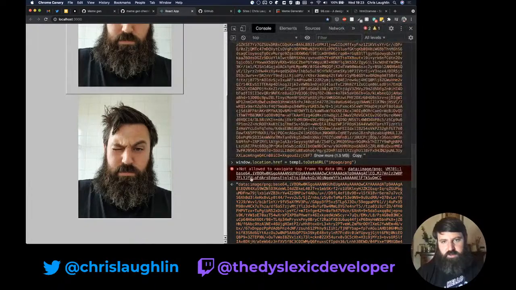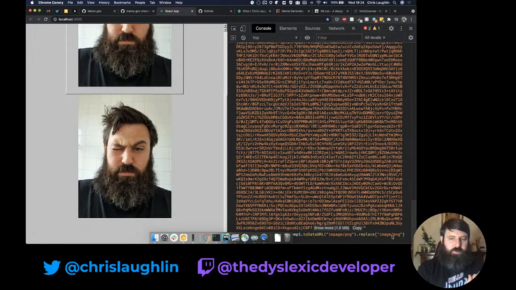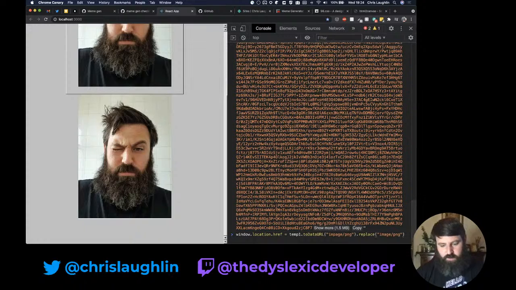That's us saying our data type, but we want a stream because we're streaming it to the browser for the browser to download it for us. The reason we don't do toDataURL with stream is because we want it in an image format to then hack that image data to stream it down to the browser. It's strange, but it works. I've done this before in the past. So we're doing a replace, still an image, but we want to stream it, so we want an octet stream.